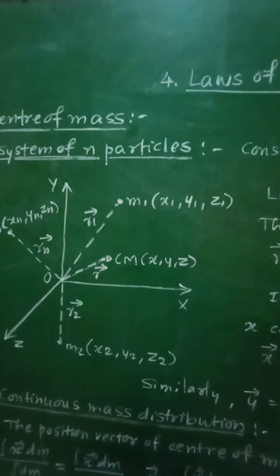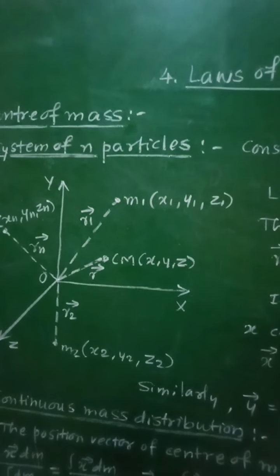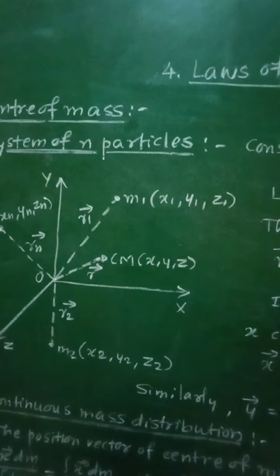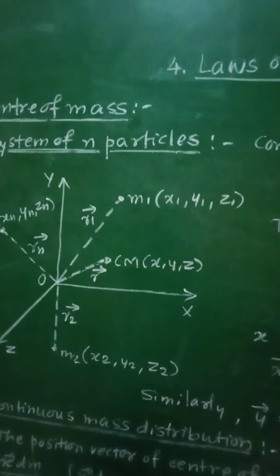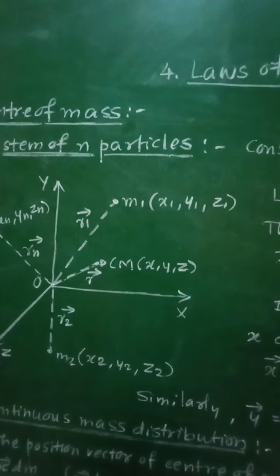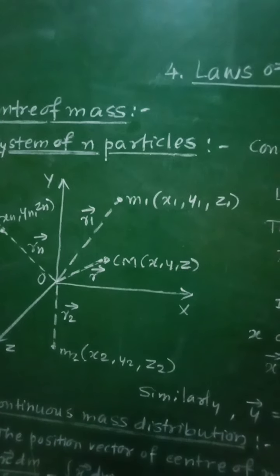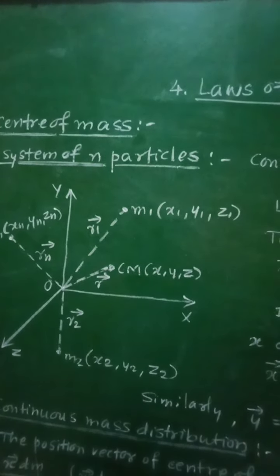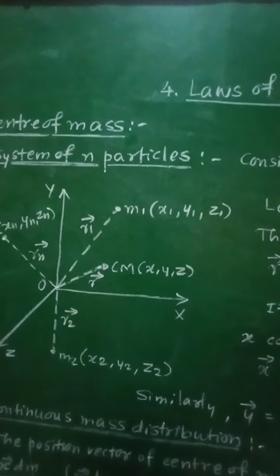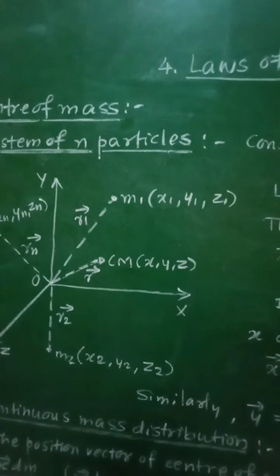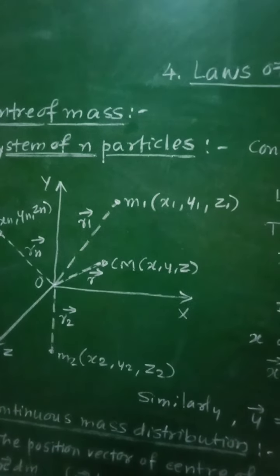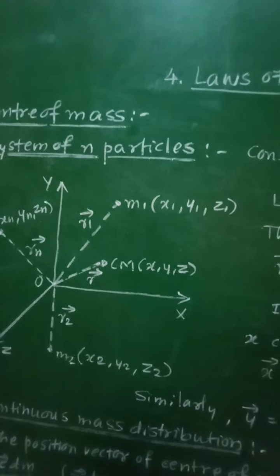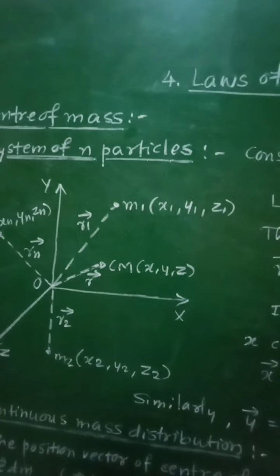We know that Newton's laws of motion and other laws are applicable to point masses only. That is, Newton's laws of motion and other laws will be applicable to very small bodies. The concept of center of mass helps us to consider these huge bodies to be point objects at a particular location.